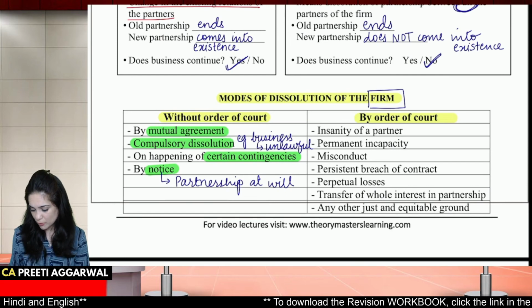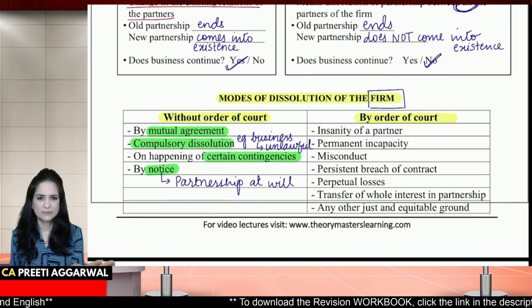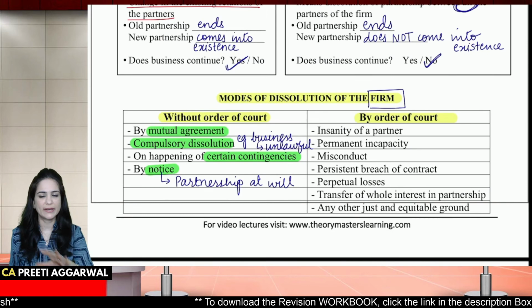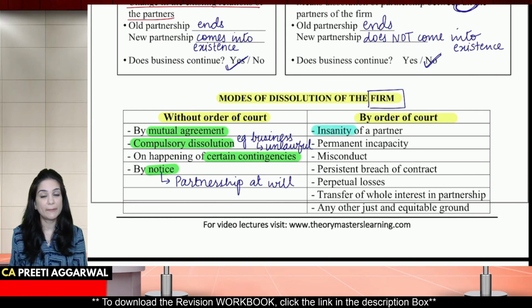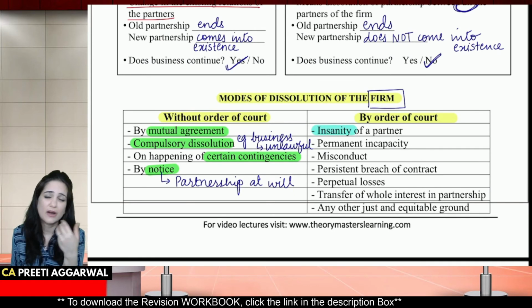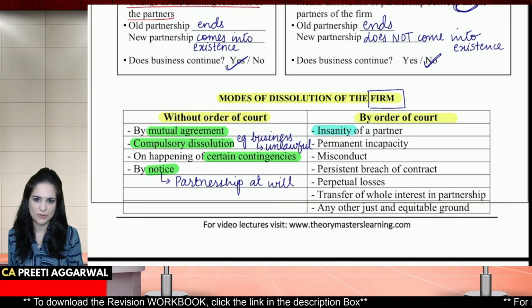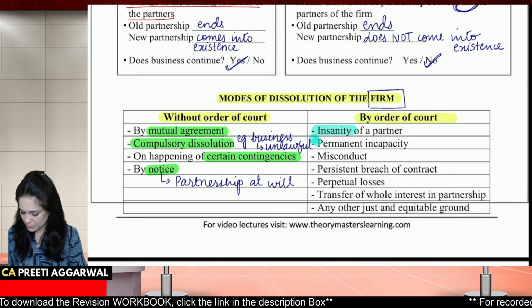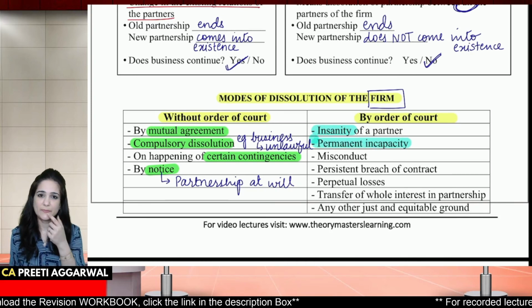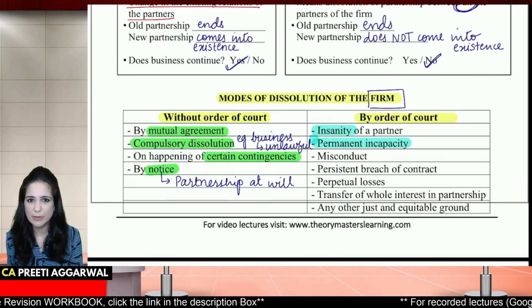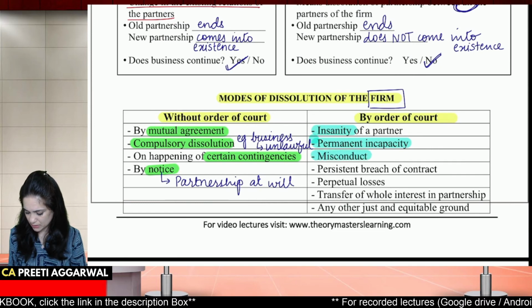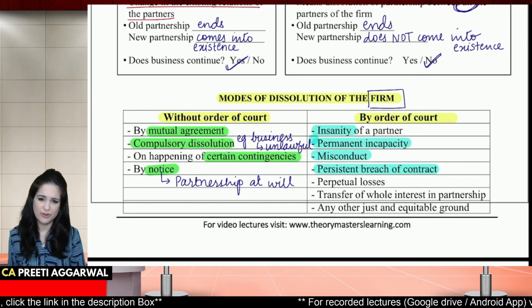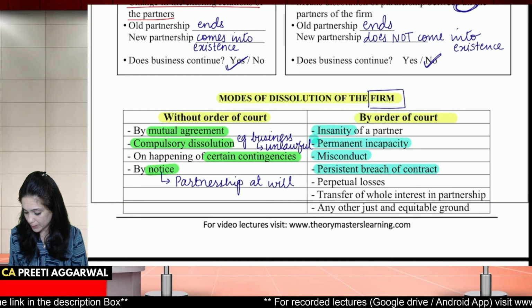Okay, in case of order of the court, any partner can apply to the court and get the firm dissolved. Now, this will happen in case of insanity of partner. Some active partner has become insane. We can't do business without him. Firm is dissolved. Incapacity, permanent incapacity, that active partner has become permanently incapable of doing business, dissolve the firm. Misconduct of a partner, persistent breach of contract, breach of trust, perpetual loss.